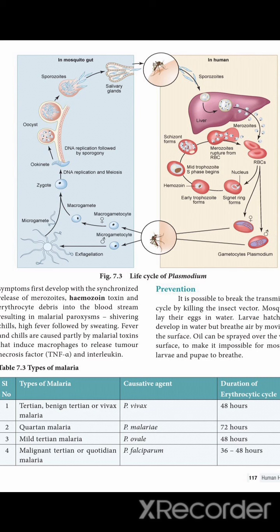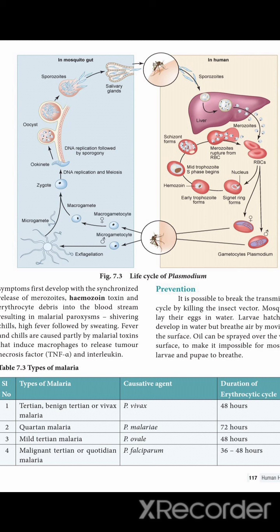Hemozoin means the following: the human body has blood, in the blood there are RBCs, and in the RBC there is hemoglobin, which is a pigmented cell. This hemoglobin is liberated as the hemozoin toxin, and at the time hemozoin is released it causes fever of up to 106 degrees Fahrenheit, which is malarial fever. At that time it produces many symptoms like shivering, chills, high fever, and sweating.